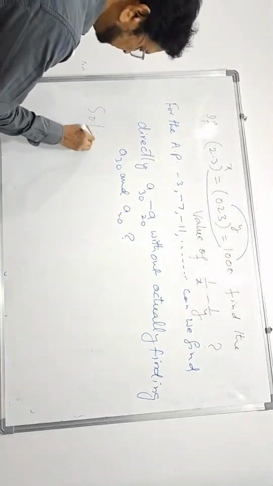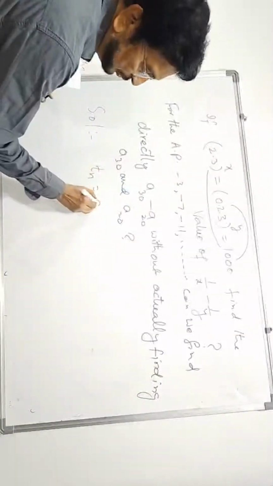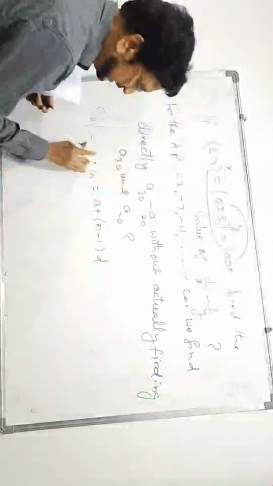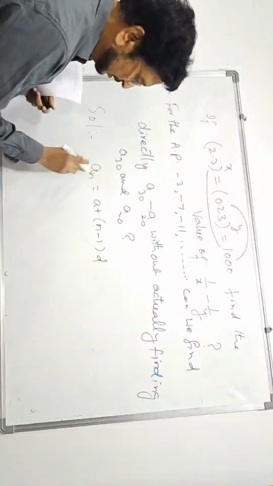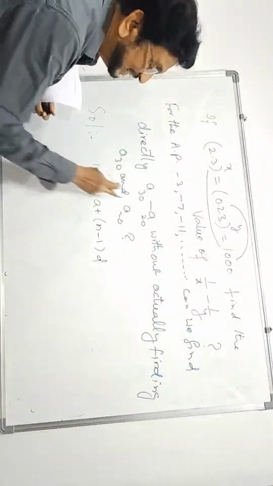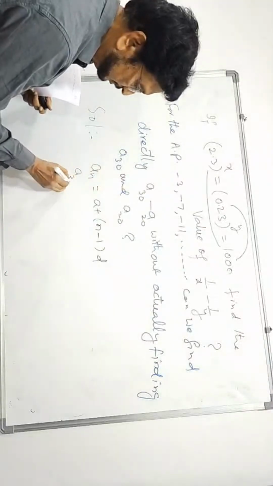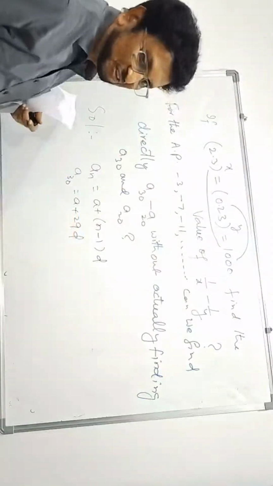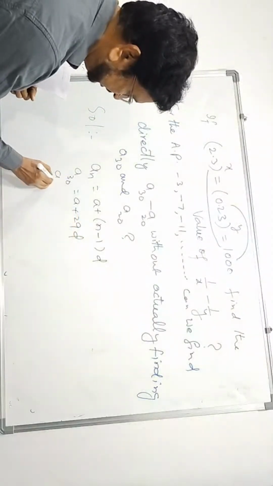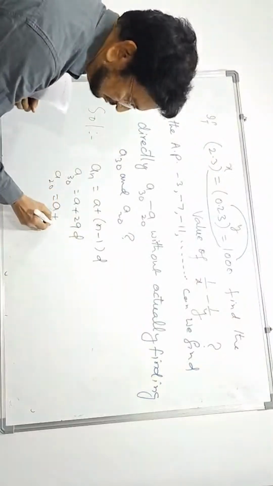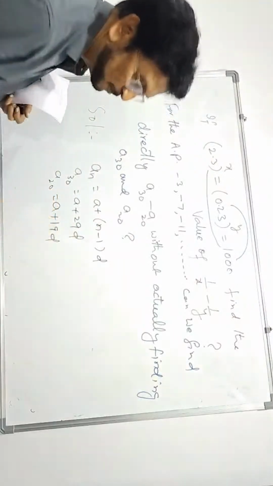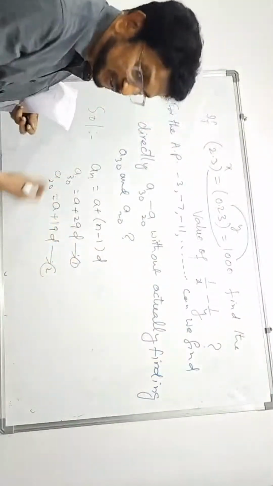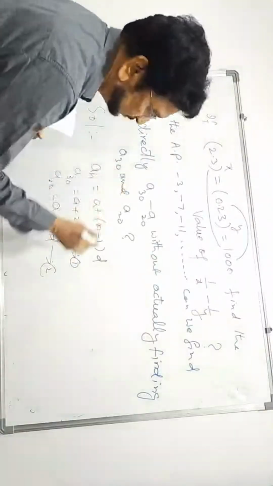See here. Nth term formula I have told you: a plus n minus 1 d. What nth term is, An also you can write. Now he is asking A30. In place of n you have to put 30. A30 is a plus 30 minus 1, means 29d. This is the 30th term. 20th term is a plus 20 minus 1, means 19d. Subtract these two directly. We are not finding A30, A20 separately. We can find it out.